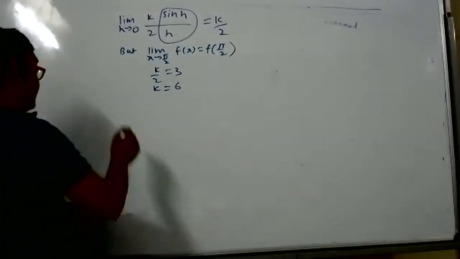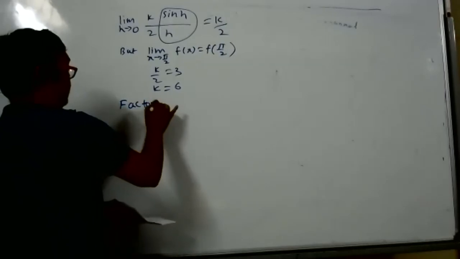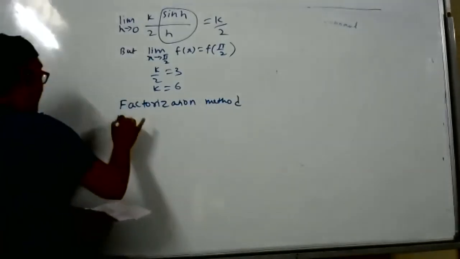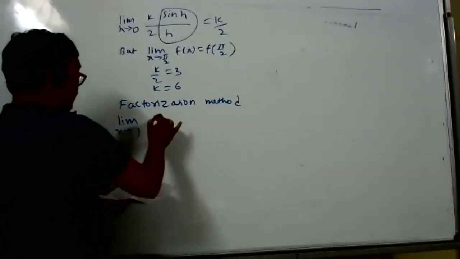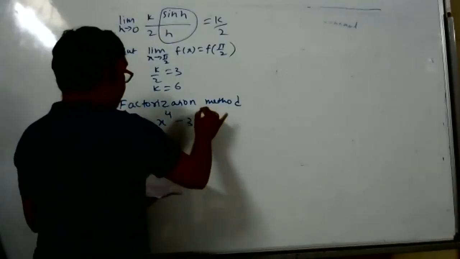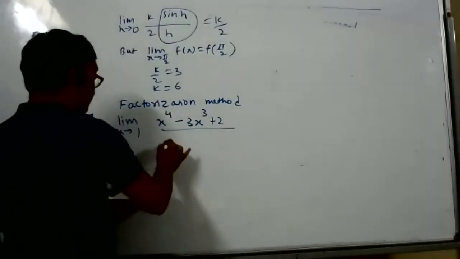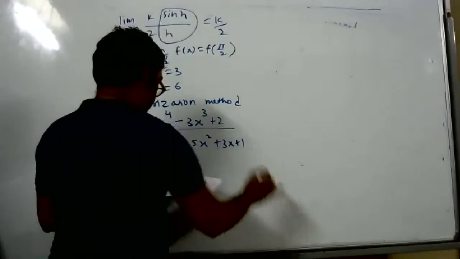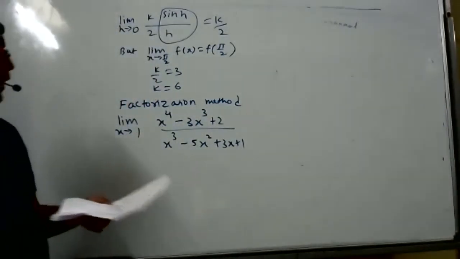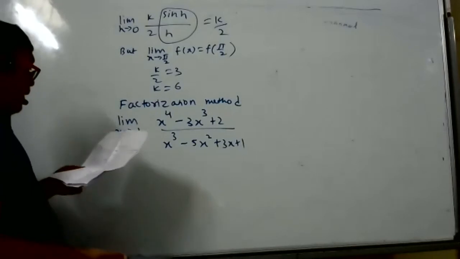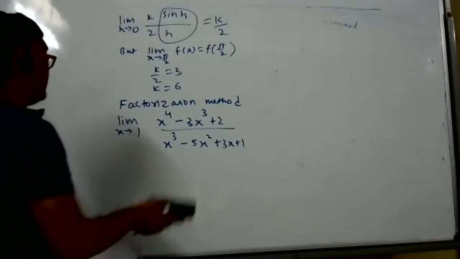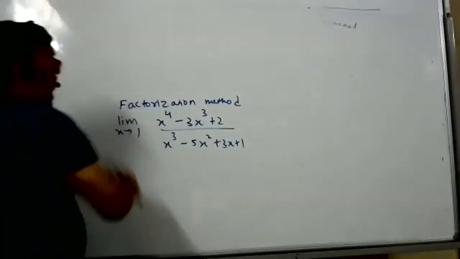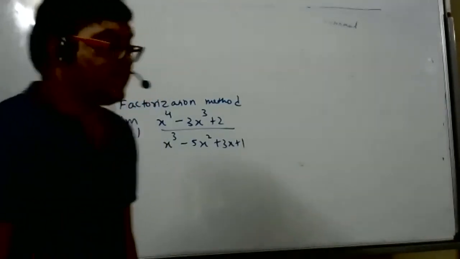Write down some factorization sums, factorization method. Limit x tends to 1, x to power 4 minus 3x cube plus 2 by x cube minus 5x square plus 3x plus 1. So already I gave a clue. This is a factorization sum.